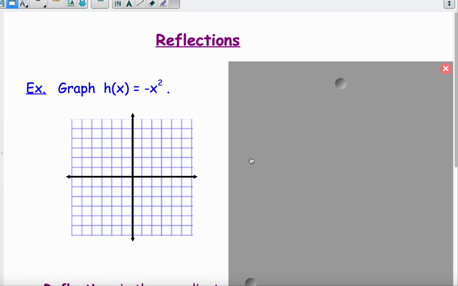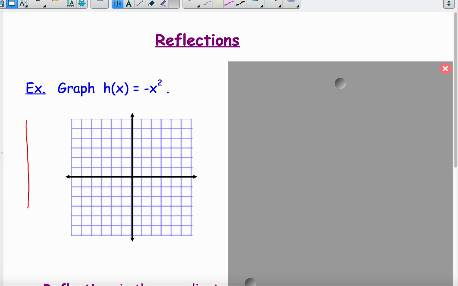What if we wanted to graph h of x equals negative x squared? So first, let's graph the parent function, which is just y equals x squared. So input is x, output is x squared. When x is 0, we square it and get 0. When x is 1, we get 1. 2 gives us a 4. 3 gives us 9, etc. Negative 1 also gives us a 1, and a negative 2 gives us a 4, and so on.